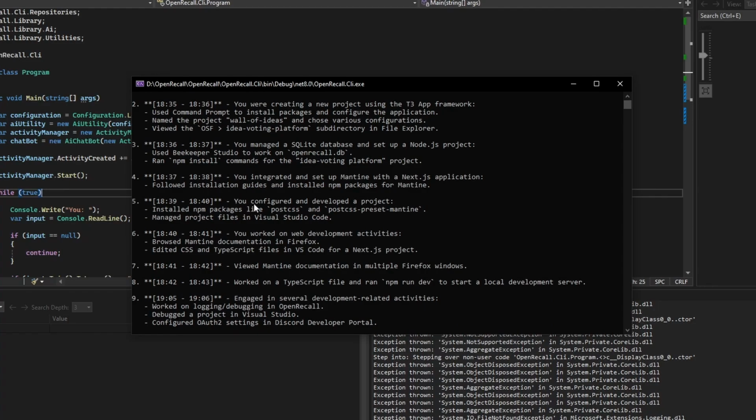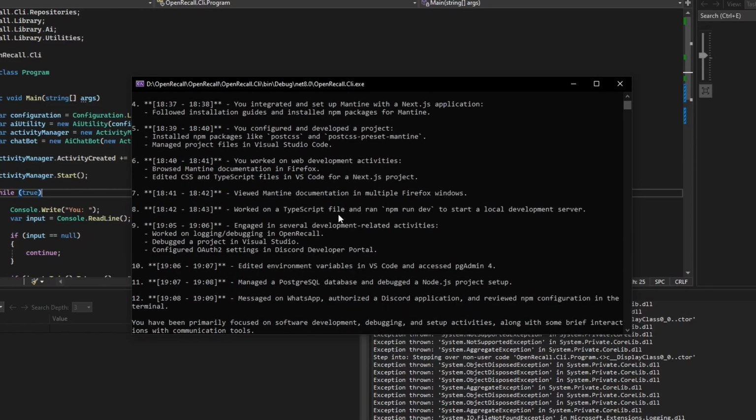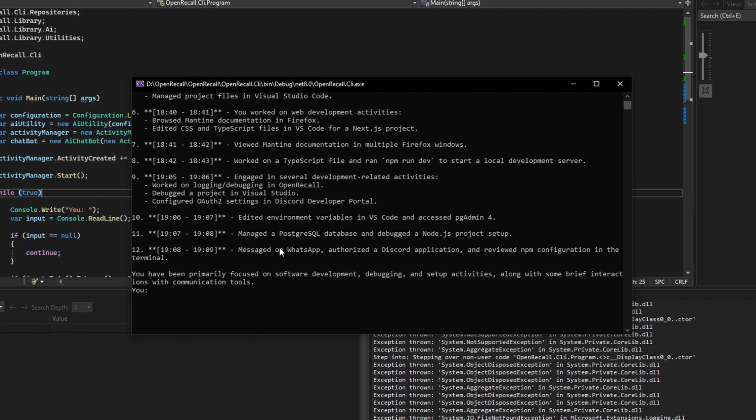It also noticed that I was working with the T3 stack, that I used npm to install Mantine, that I set up PostCSS and used PostgreSQL, and took note of all the miscellaneous activities I did, like setting up OAuth through Discord login, updating environment variables, and even chatting on WhatsApp with a friend.